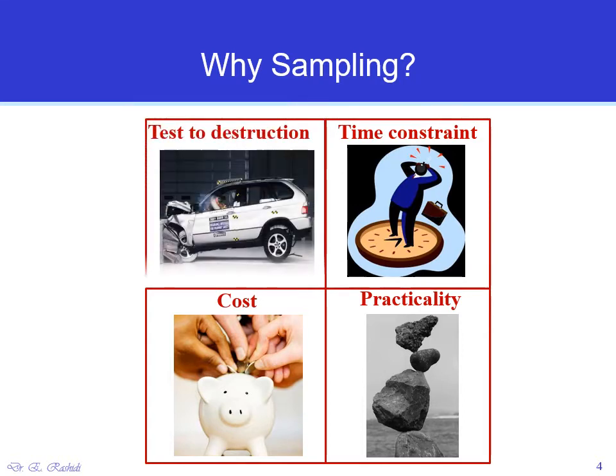Another reason is, for example, the test to destruction. Consider a car manufacturing company, who has to test the safety of their cars. They can't just do this testing, which is destructive, on every car, because it's going to destroy all of the cars. So what they're going to do instead is take a sample of the cars that they have manufactured and test those cars as a sample of all cars.